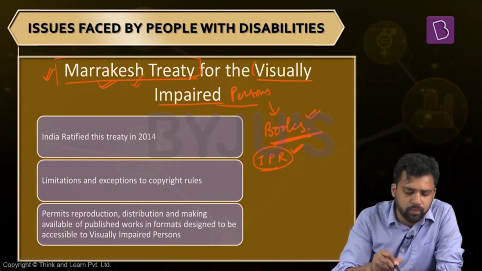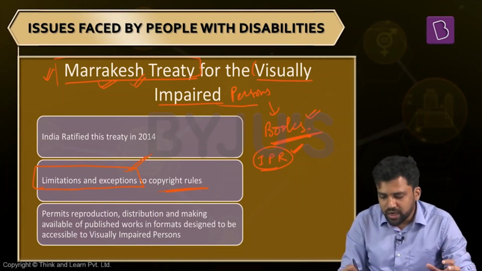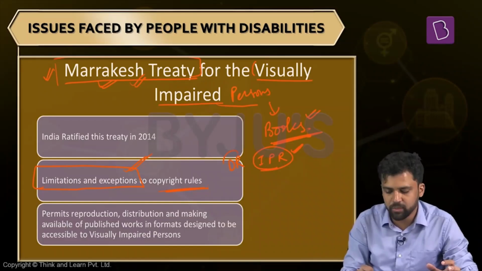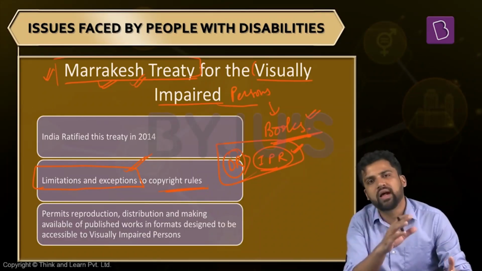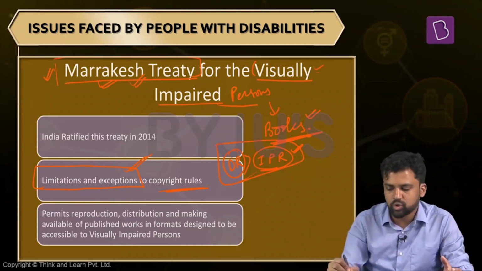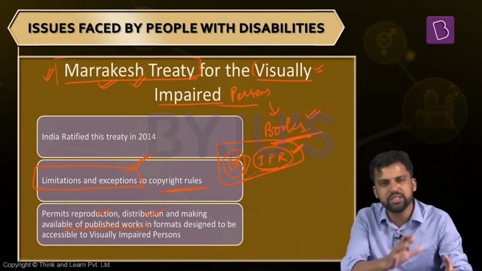So what is this Marrakesh Treaty doing? Countries are coming together, and they are bringing in some sort of limitations and exceptions to copyright rules. That means intellectual property right is given less preference than disability right. Disability right is given preference over intellectual property rights. So without following the norms of intellectual property rights, you can now translate books into Braille. So it will benefit people who have some sort of visual impairment. It will facilitate reproduction and distribution, and it will make published works available in formats designed for people with visual impairments. So this is the Marrakesh Treaty.